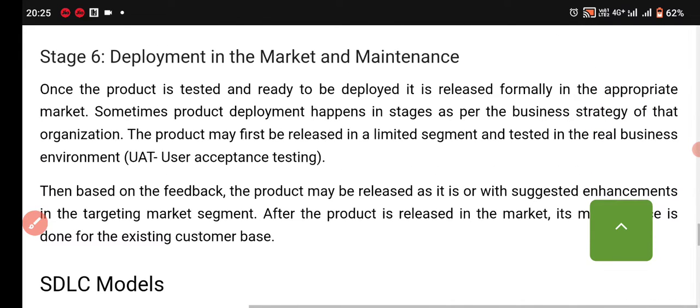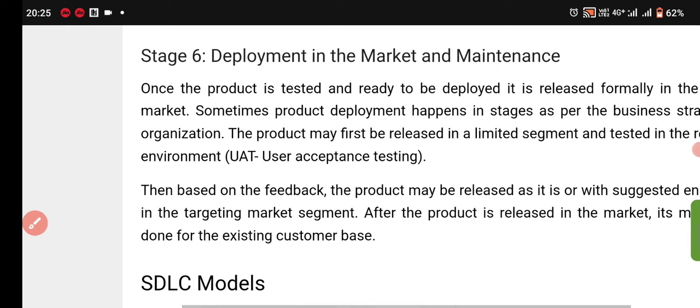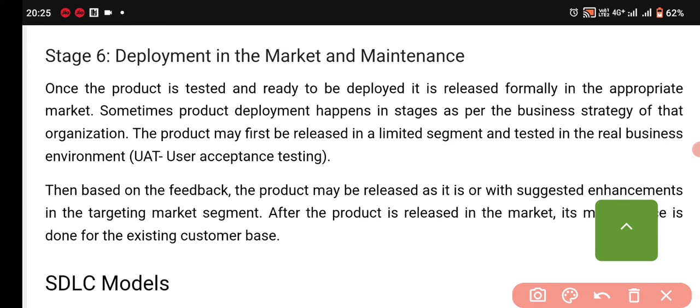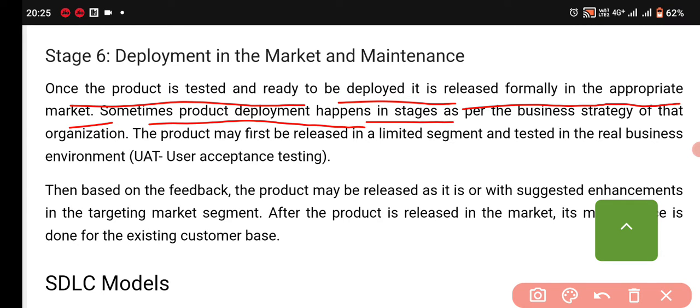And the last stage is deployment in the market and maintenance. Once the product is tested and ready to be deployed, it is released formally in the appropriate market. Sometimes product deployment happens in stages as per the business strategy of the organization.